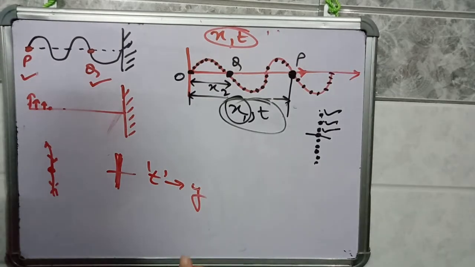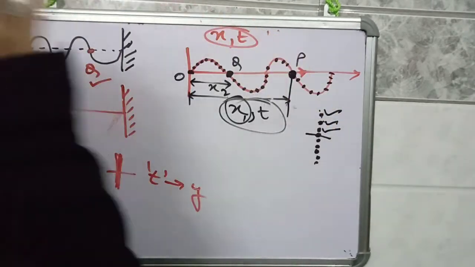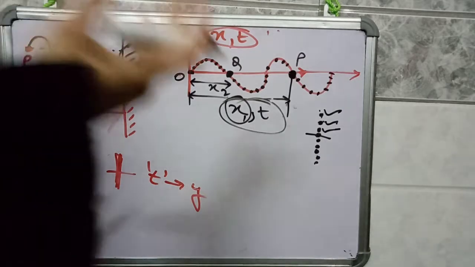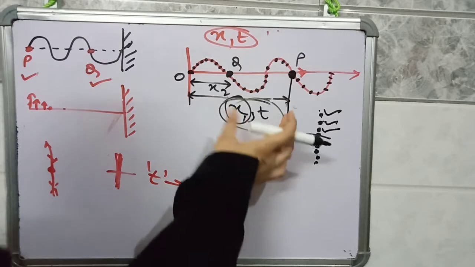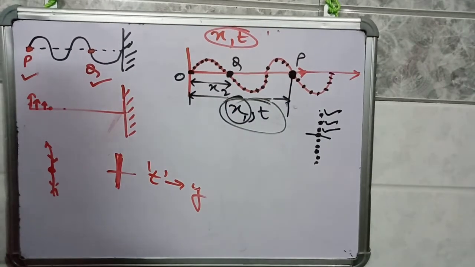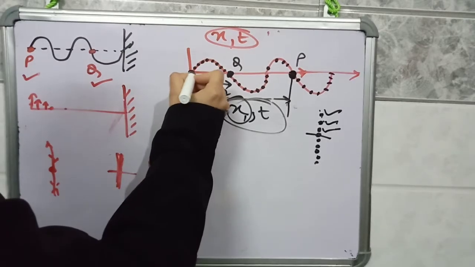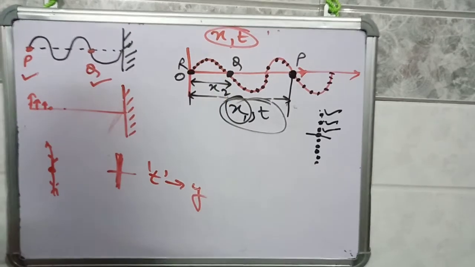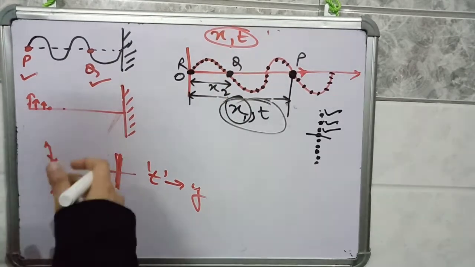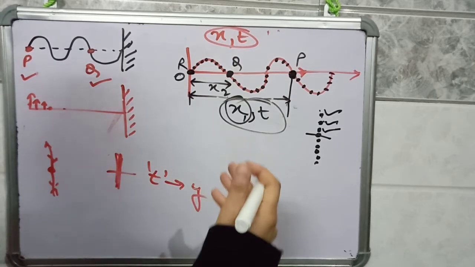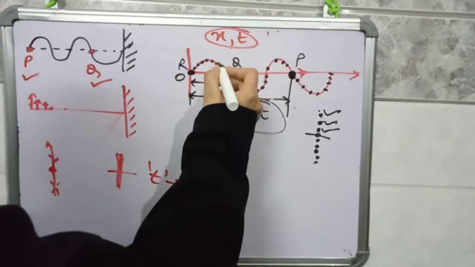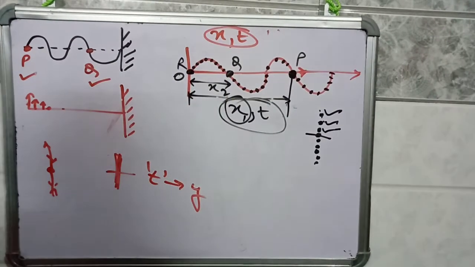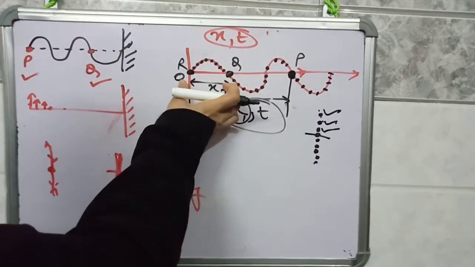Suppose you are talking about the two particles. So how will you specify the position of the particle? Take the displacement of the particle from the origin, measure this distance. At time t equals 0, the disturbance will be transferred to this particle, the starting particle. After some time, the wave will travel some distance. For the disturbance to reach this point Q, the wave has to travel this much distance.